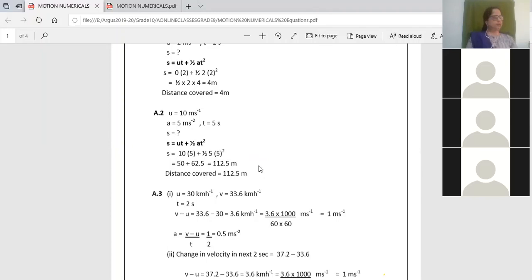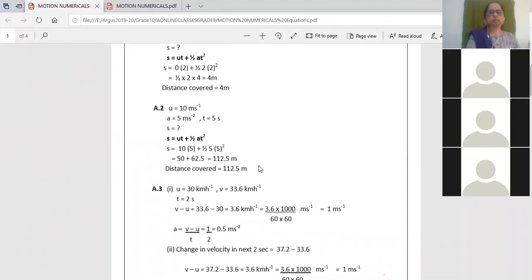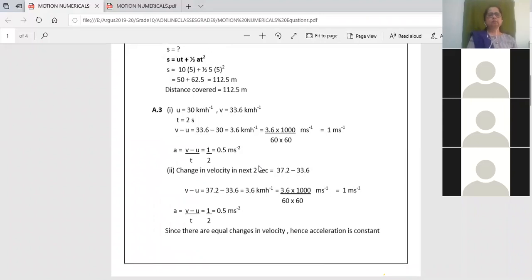Okay, these two are simple. Now let us come to the third one. It is not very complicated. Now see, there is a vehicle that is moving on a straight road. The velocity is 30 kilometer per hour. After 2 seconds, it becomes 33.6 kilometer per hour. So let us see the acceleration in this first 2 seconds. The initial velocity u was 30 kilometer per hour, v is 33.6 kilometer per hour.